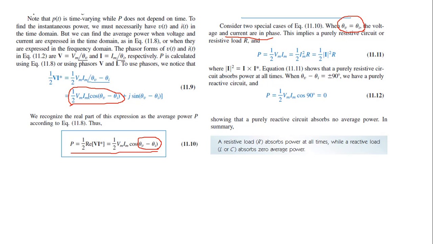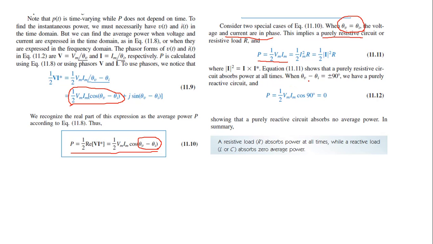Then this becomes cos 0. Cos 0 is 1. So the value of average power is half Vm Im. So this is a purely resistive circuit, or we have only a resistive load. It means that the power is being absorbed at all times.